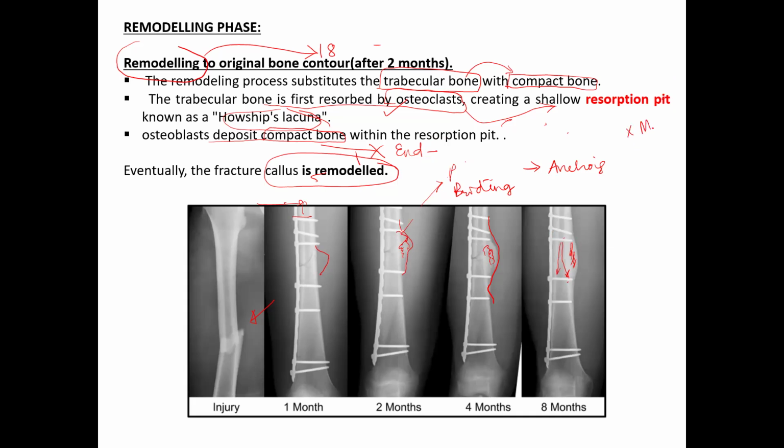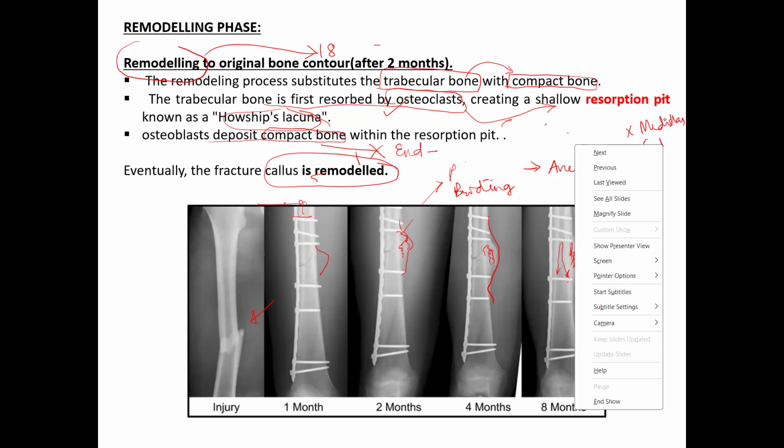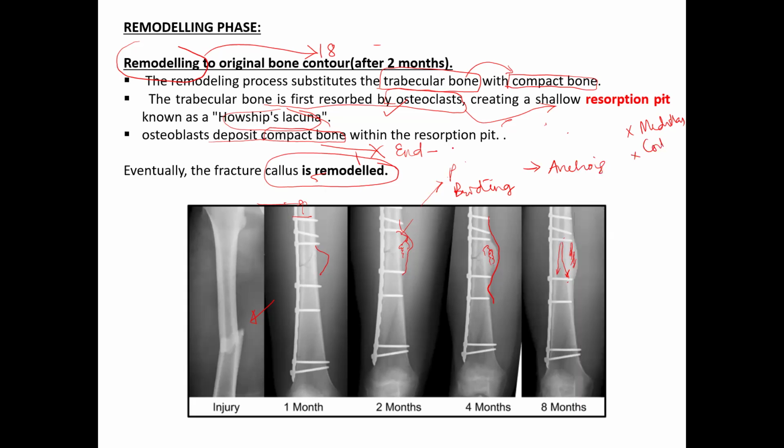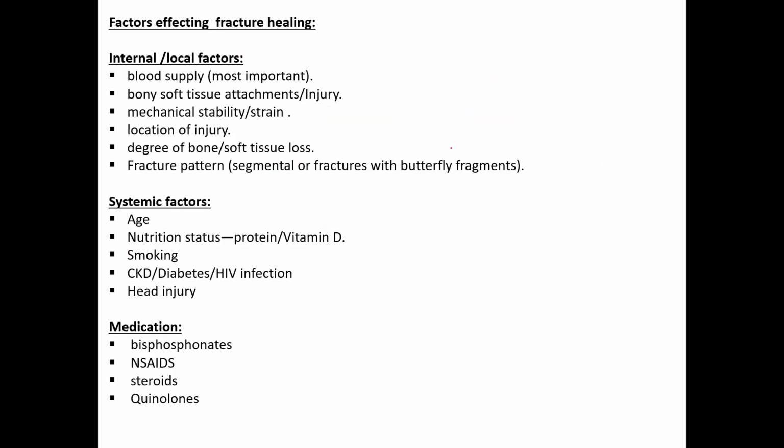One is the medullary canal opens up, and second thing is the density of the cortex at the fracture site is the same as the density of the surrounding normal bone. So when these two things match, it represents that the fracture has completed its union process and remodeling is now ended.